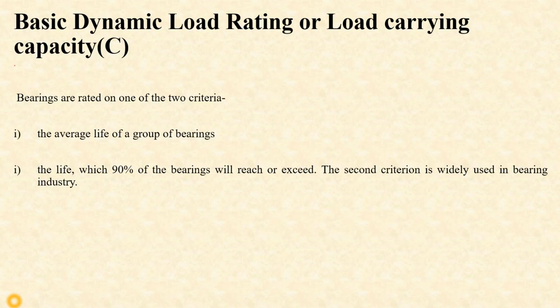That revolution, the minimum revolution, represents the life of each bearing in that group. Also we can say that that is the rated life of each and every bearing in that group.